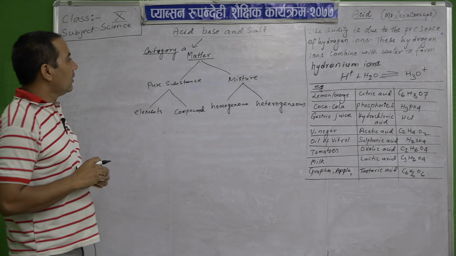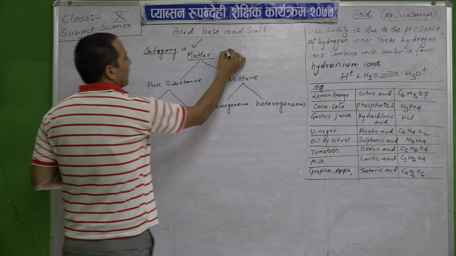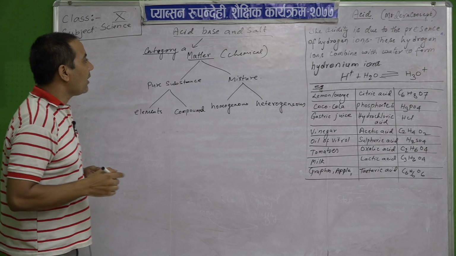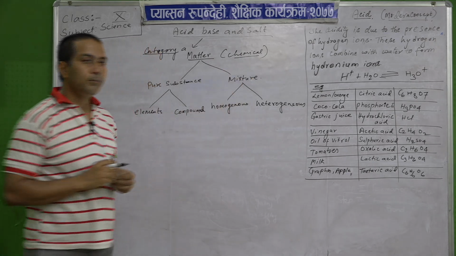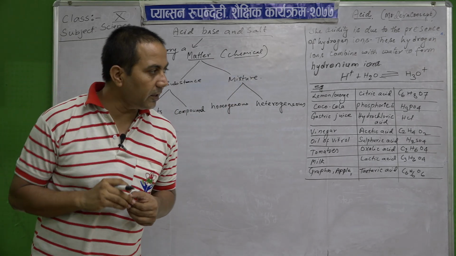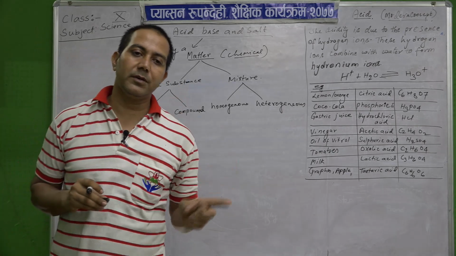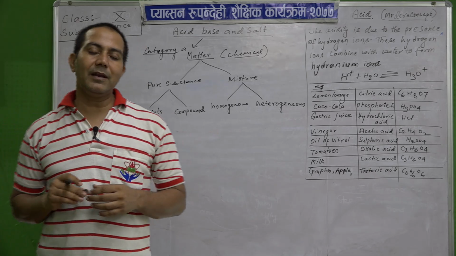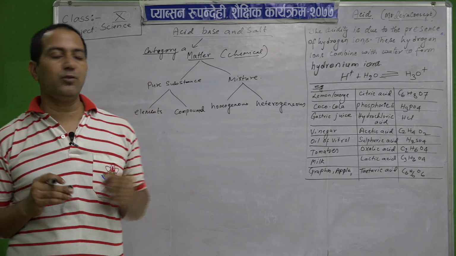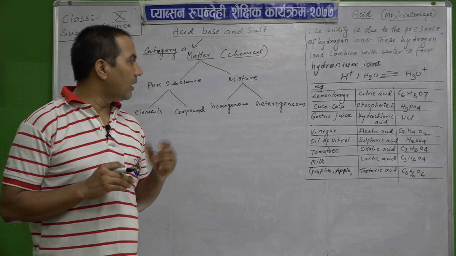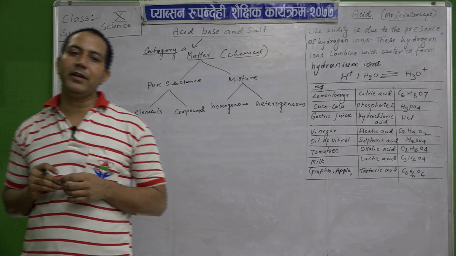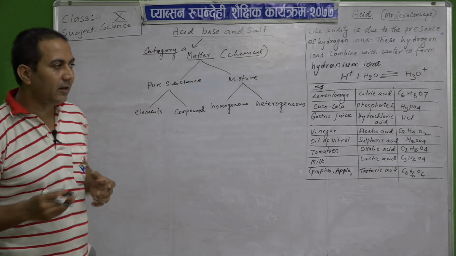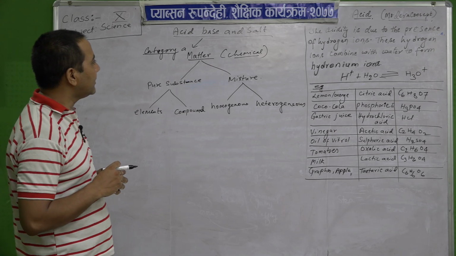Okay. So, chemical matter is of two types, that is the pure substance and mixtures, isn't it? Again, mixtures are classified into homogeneous and heterogeneous mixtures. Then the pure substances are classified into elements and compounds. Now, we are studying about acid and base.